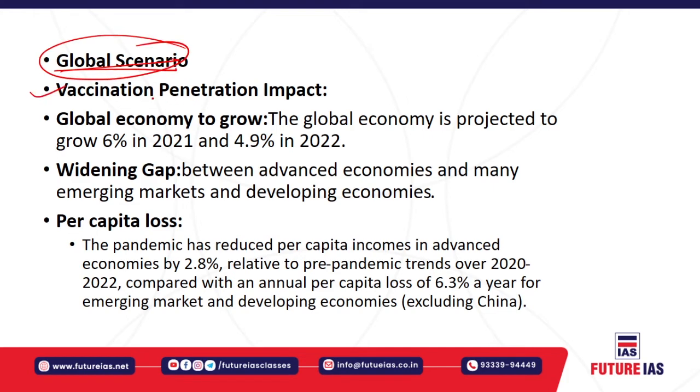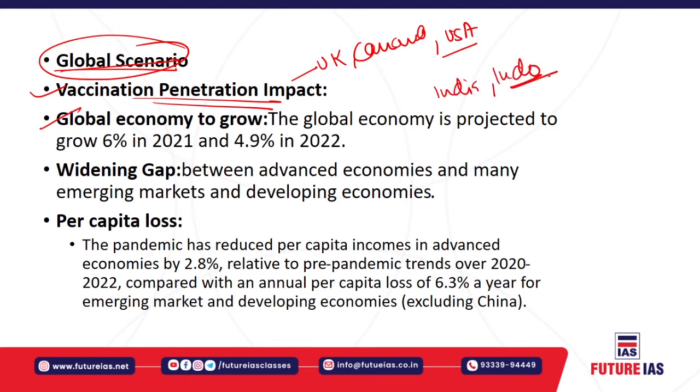First of all, the vaccination penetration impact. According to the report, vaccination penetration is the most important aspect. In countries with high vaccination coverage, such as the UK, Canada, including the USA, the impact would be mild, while the countries which are lagging in vaccination, such as India or Indonesia, would suffer more.